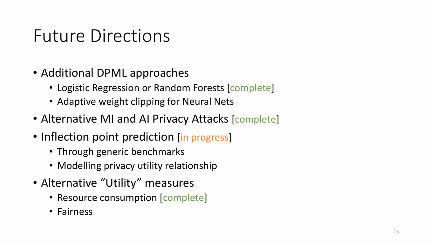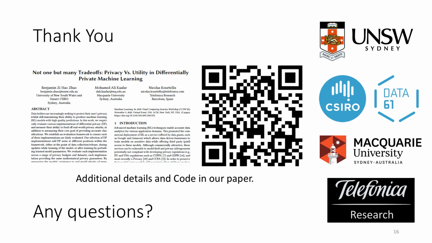Finally, we've focused on utility as measured by accuracy loss, or how well a prediction is made. There are other alternative utility measures that may be relevant for a model holder. For example, that may be how many resources this model consumes whilst training or predicting, or perhaps the fairness of those predictions. Nevertheless, there are many exciting avenues for this research to progress.